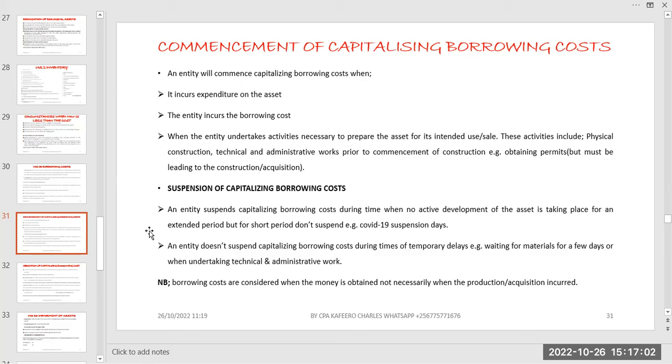And we are saying that the standard says the entity suspends capitalizing borrowing costs during the time when no active development of the asset is taking place for an extended period of time. But what you have also to know is that the extended period of time is never defined by the standard. And if the extended period of time is not defined, don't just assume that even for the shortest period, you are waiting for materials to come, then you are suspending.